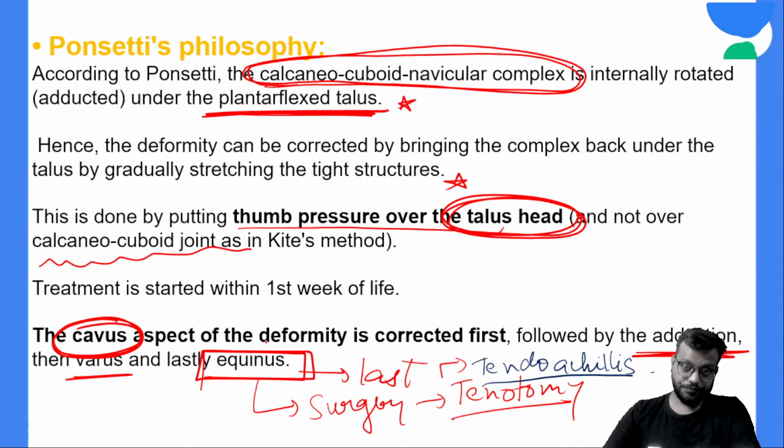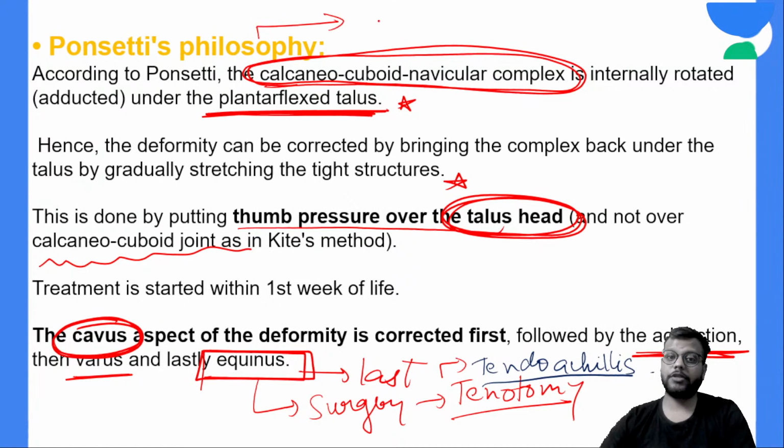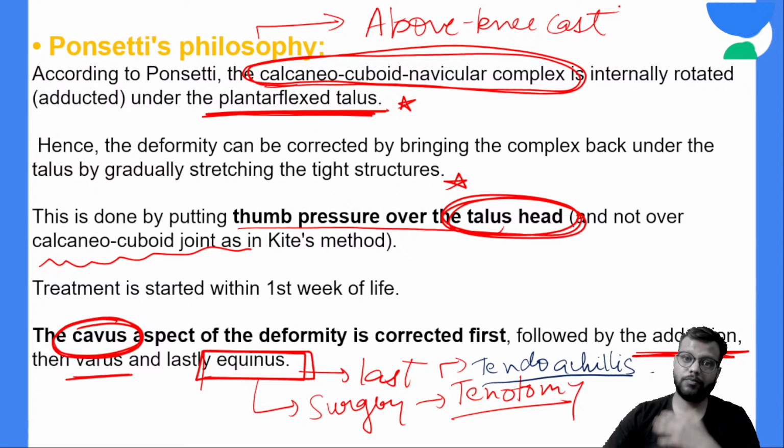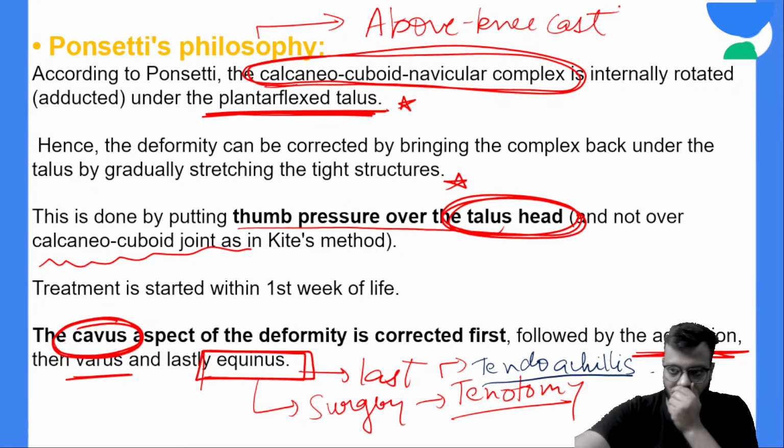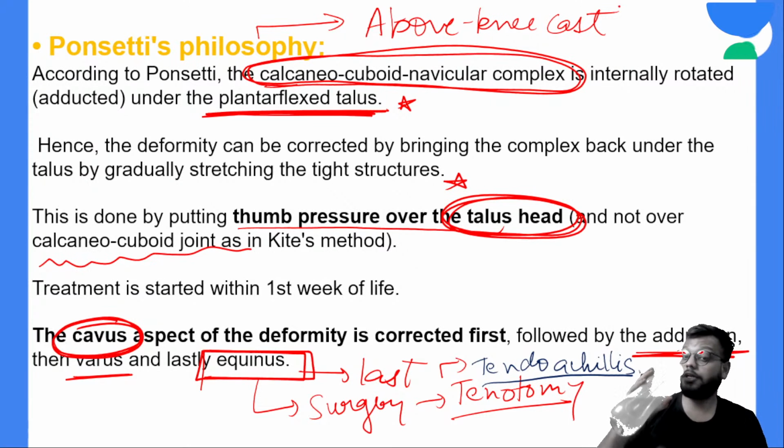Now another differentiating feature is that in Ponseti philosophy you put the above knee cast, whereas in Kite you put the below knee cast.